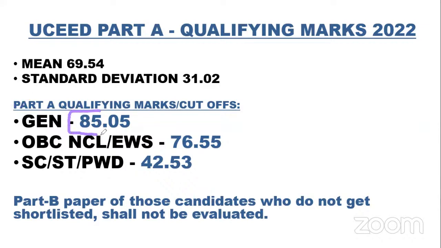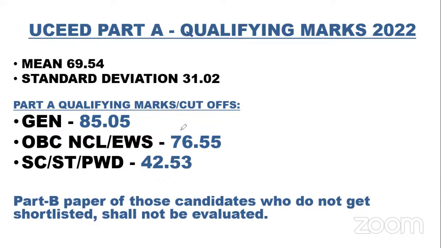For general category, it would be somewhere around 85.05. We have rounded it off to 2 decimal places because Uceed would be rounding it off. So 85.05 would be the cutoff for general or open category. For students who belong to the OBC, NCL or EWS, it would be somewhere around 76.55. And for students who belong to the SC, ST and PWD category, it would be 42.53. So these are the 3 different categories. It's basically 0.9 of the general, and there are different formulas for that.